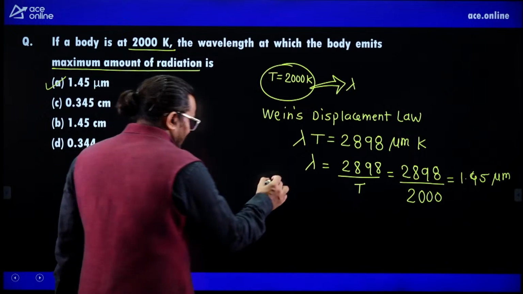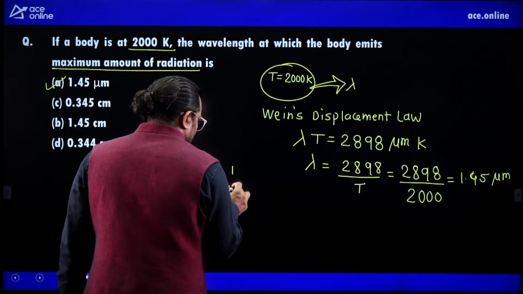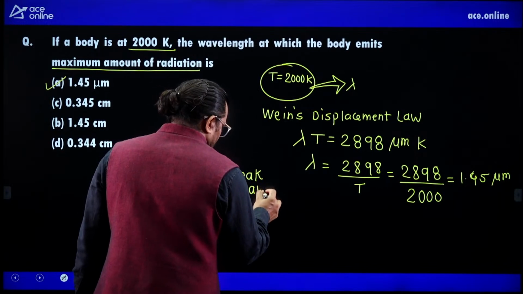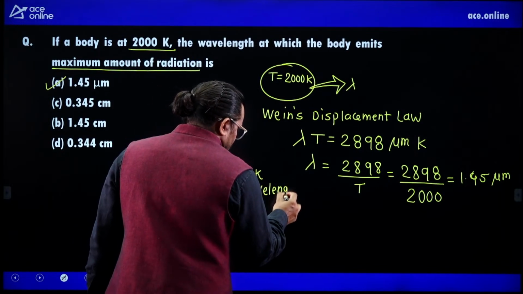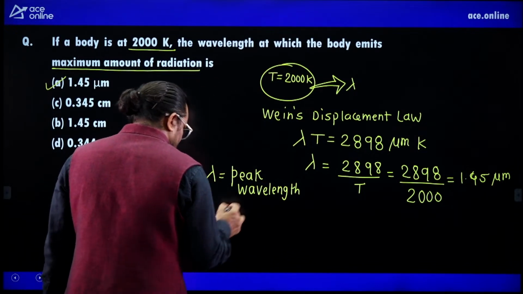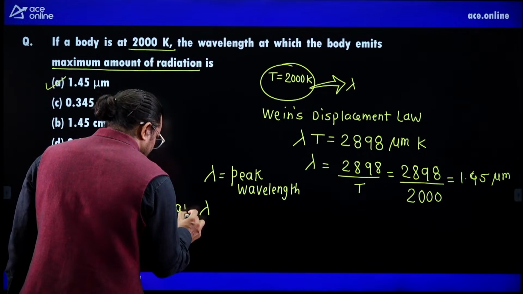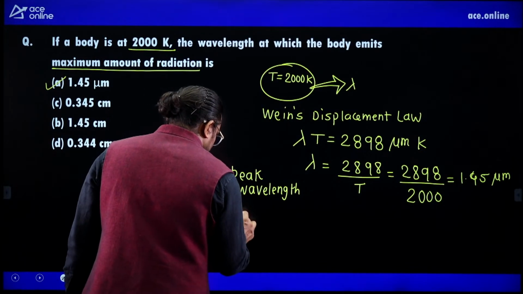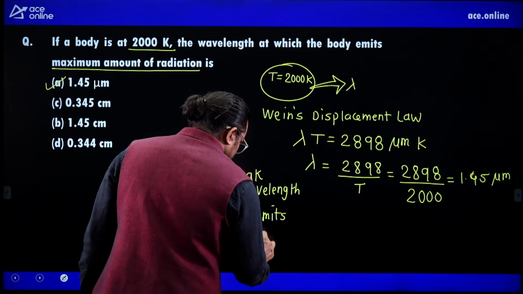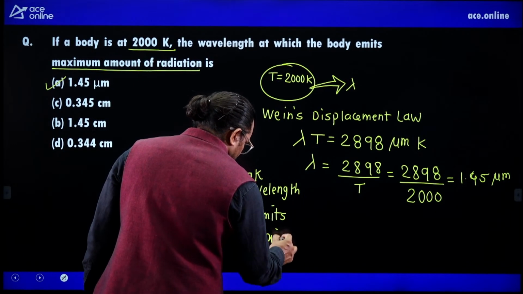So what is this lambda? This lambda is the peak wavelength. At this lambda, the body emits maximum.